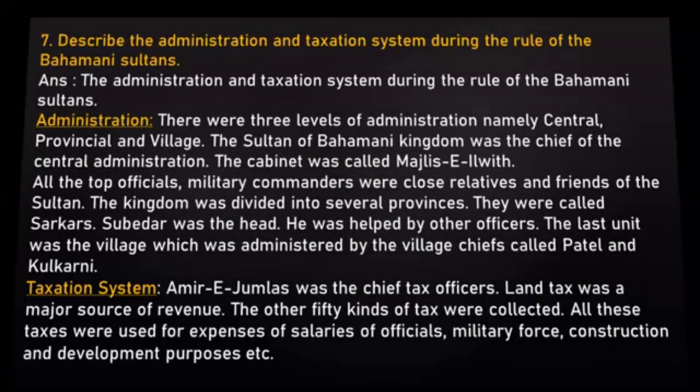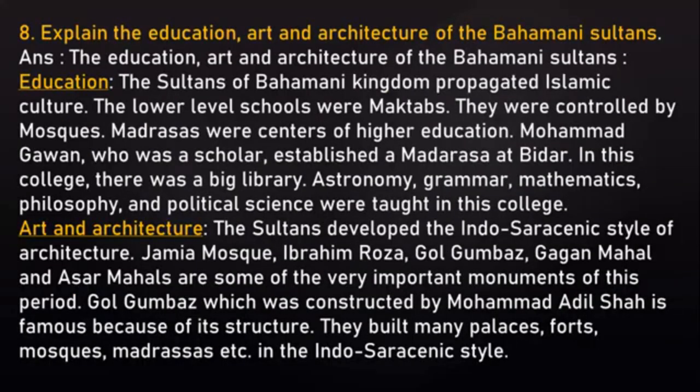Next, explain the education, art, and architecture of the Bahamani sultans. Answer: the education, art, and architecture of the Bahamani sultans. Education. The sultans of the Bahamani kingdom propagated Islamic culture. The lower level schools were maktabs. They were controlled by mosques.